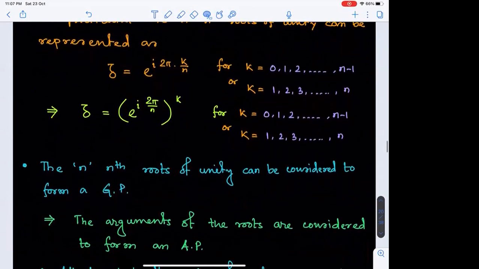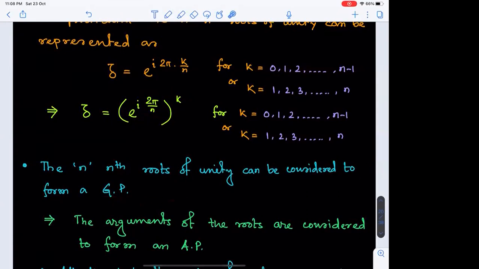And the arguments of the considered nth roots of unity will form an AP, because this GP is being generated as e to the power i into 2 pi by n into k. So as the bases are same, the powers are in AP, and the coefficient of i in the power is the argument angle.